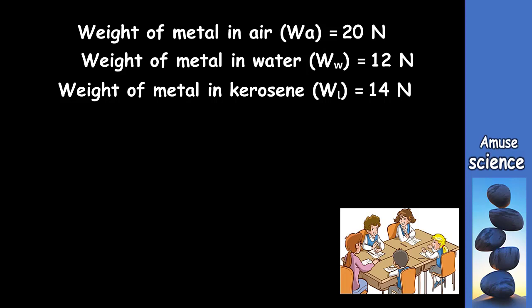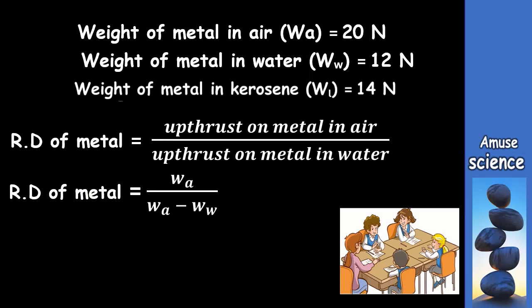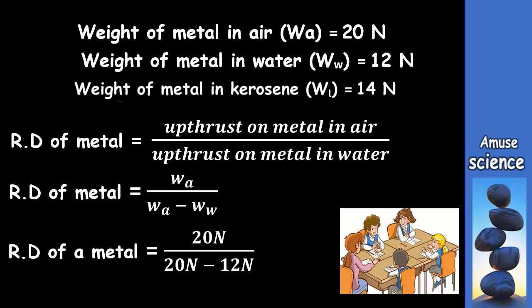So as you have already established, the relative density of the metal will be equal to the upthrust on the metal in air divided by the upthrust of the metal in water. So writing this in symbols, we are going to get WA divided by WA minus WW. Substituting in the values, we are going to get 20 newtons divided by 20 newtons minus 12 newtons. So when we simplify this, we are going to get 2.5. So the relative density of the metal is 2.5.